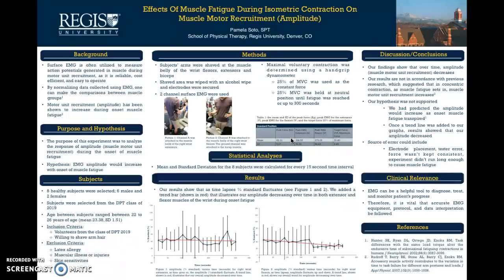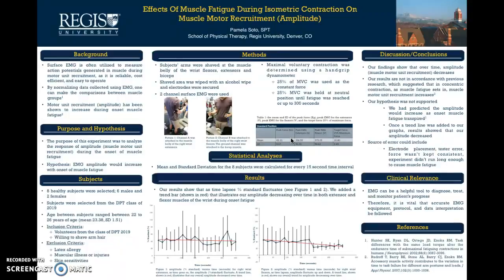As you can see in our results, we have figures 1 and 2, which show our extensor and our flexor data. On our x-axis for both graphs, we have time measured in seconds, and on the y-axis, we have our amplitude measured in percent standard. As you can see through the duration of the experiment, we have scatter points. To these scatter points, we also added error bars, and then a trend line was added, shown in red.